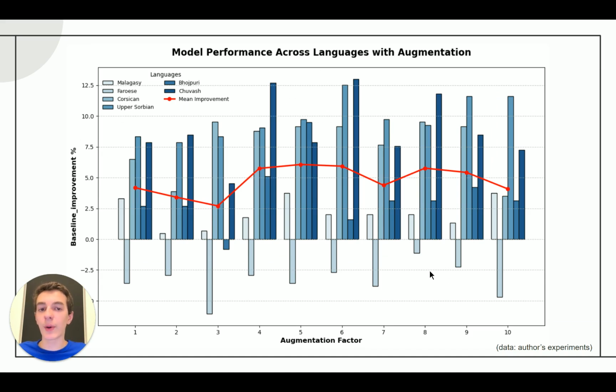I then tested this model with data augmentation with cross-lingual transfer learning. So each of the low-resource languages got data added from an adjacent high-resource language, and as we can see, for most languages, performance improved between 5 to 10% over the baseline.